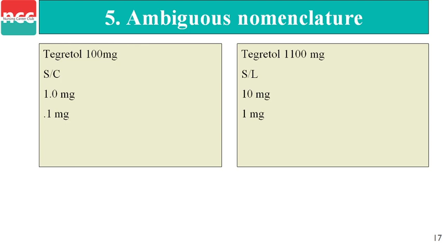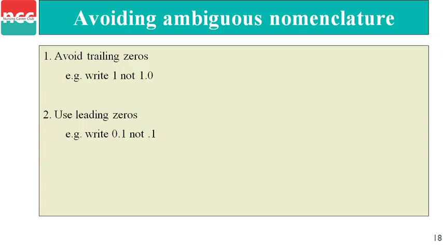So this can happen in look-alike medication. Their name is the same, but their dosage and route are different. So in ambiguous nomenclature, the nomenclature is also different: one is Tegretol 100 mg and the second one is Tegretol 110 mg.